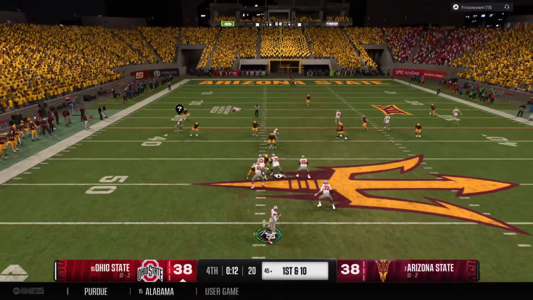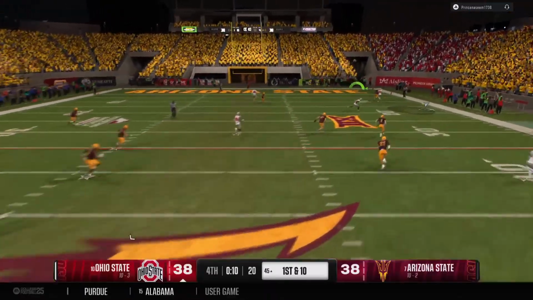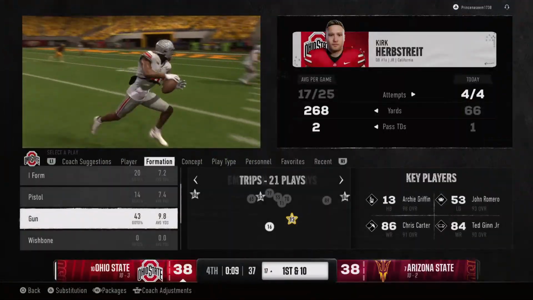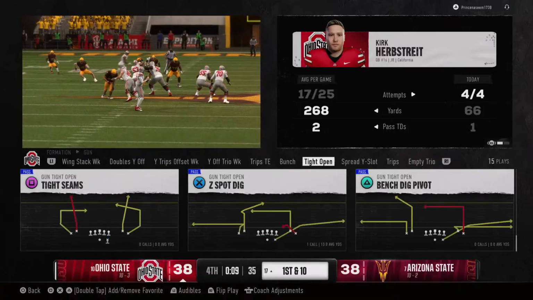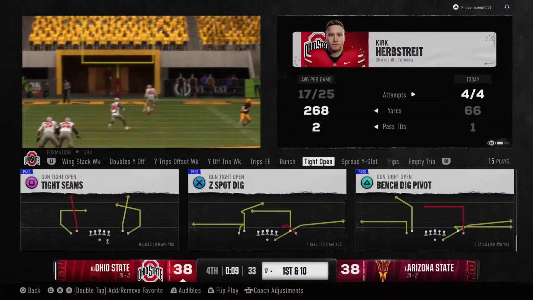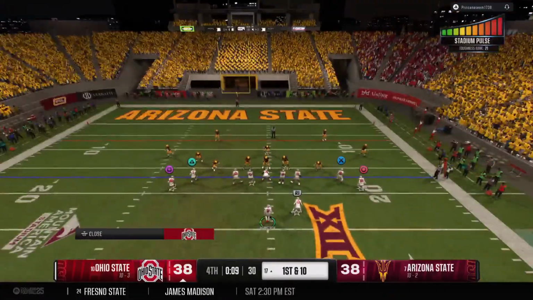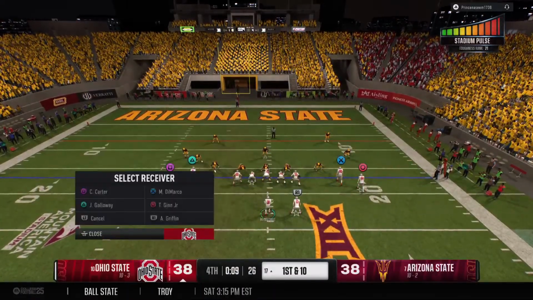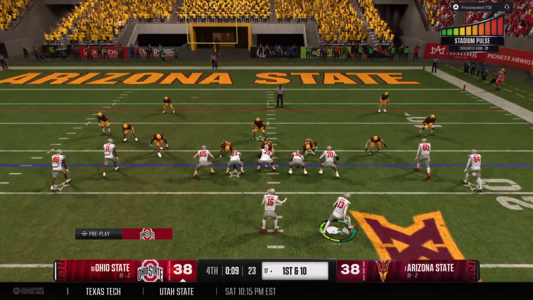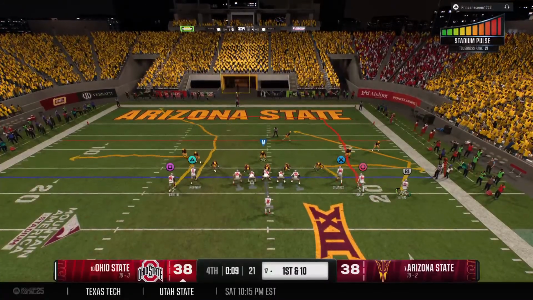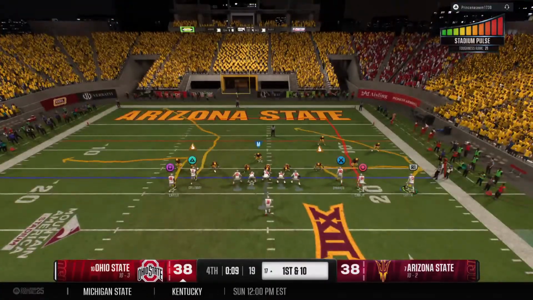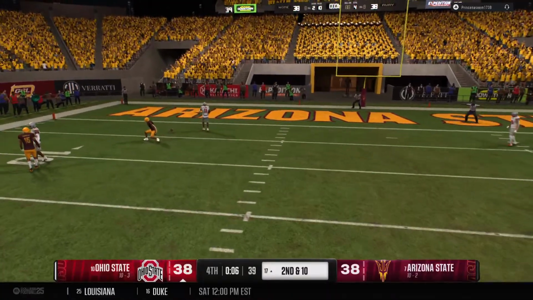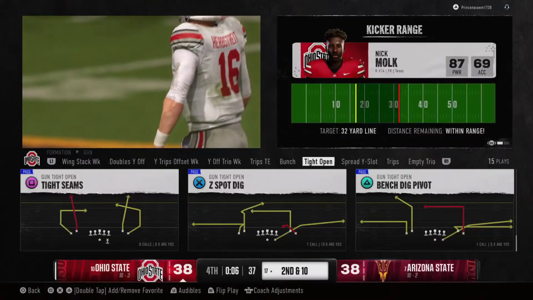Here comes a first down pass attempt. Looking to make a big play downfield. It's caught. They will rule that a catch, a huge gain through the air. Steps out of bounds at the 17. And the crowd coming to life here, trying to help this defense down in the red zone. Here comes a throw from the red zone. And it falls incomplete with just 6 seconds remaining to play.